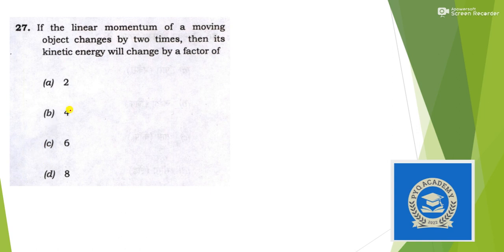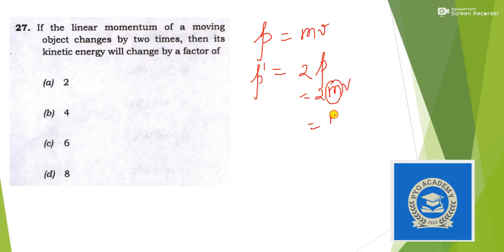Next, if the linear momentum of a moving object changes by 2 times, then its kinetic energy will change by how much? We know that momentum is given by mass into velocity. Suppose momentum is 2 times, so it is 2mv, and mass cannot change, so definitely velocity has been doubled.